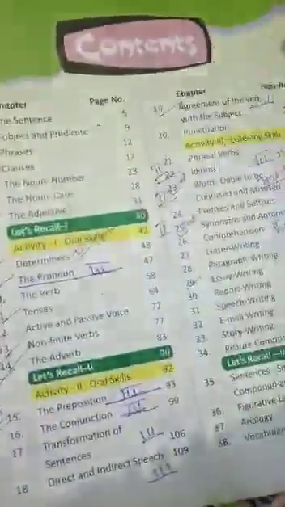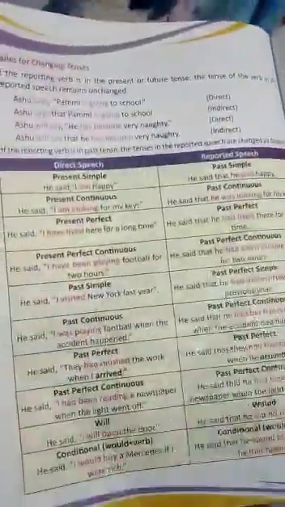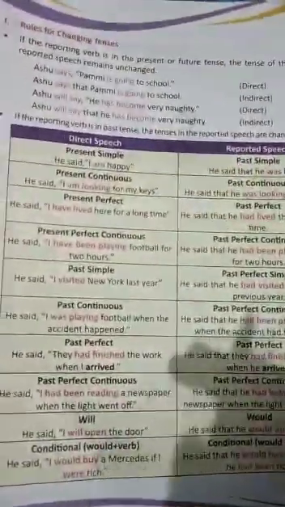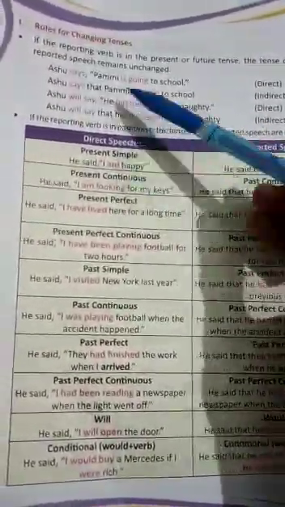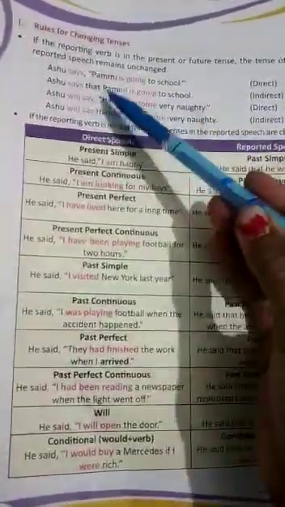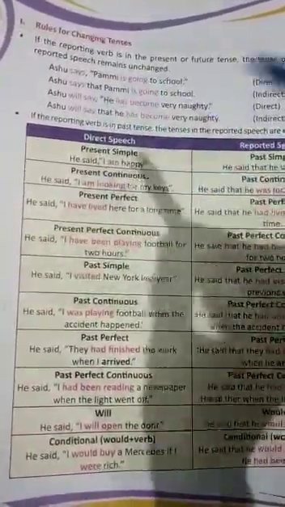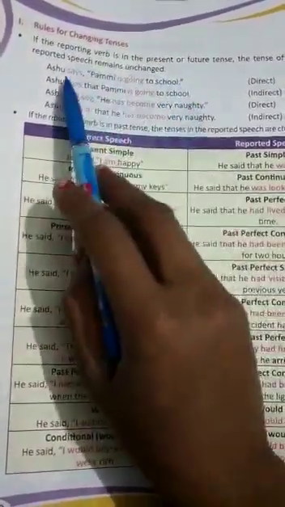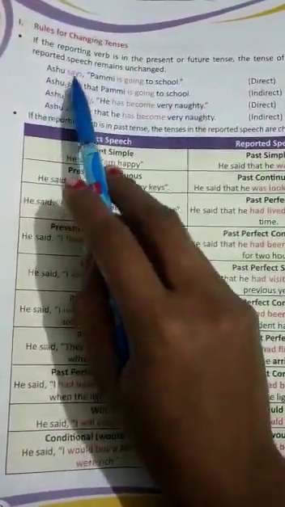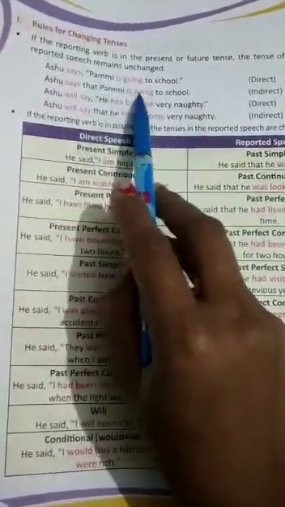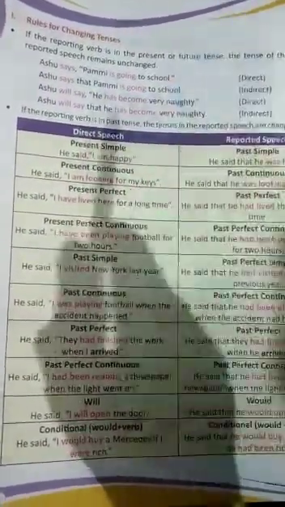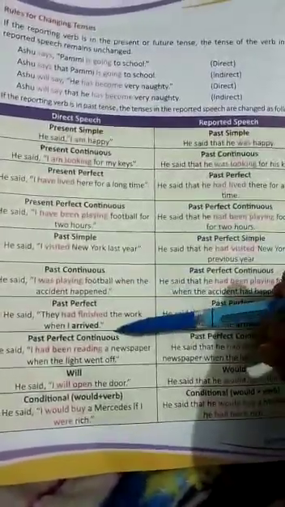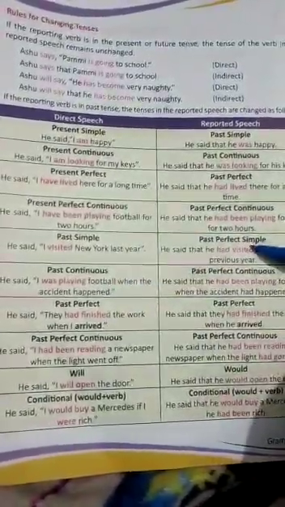Moving on to the next page, we have some examples. We have rules, and with the examples we'll solve them. In direct speech, Ashu says, Mummy is going to school. Now here the indirect speech is, Ashu says that Mummy is going to school. We have some rules for direct speech and reported speech.